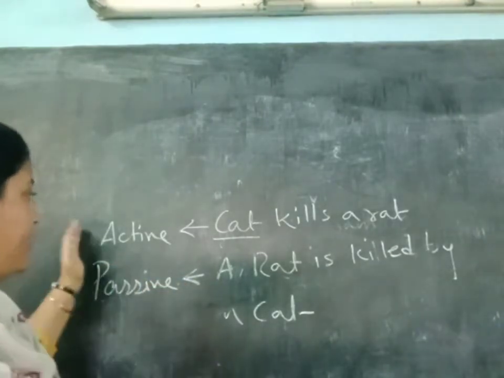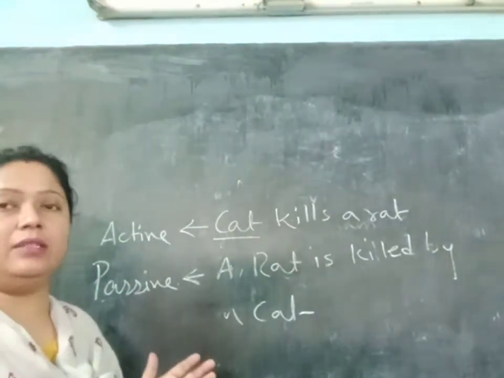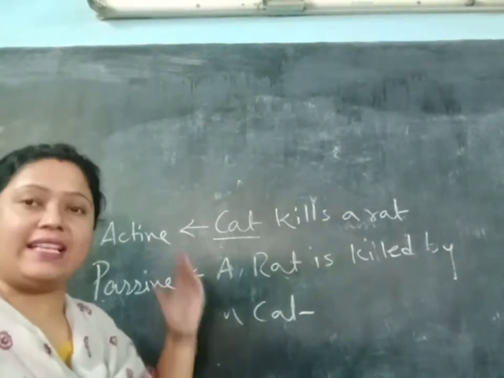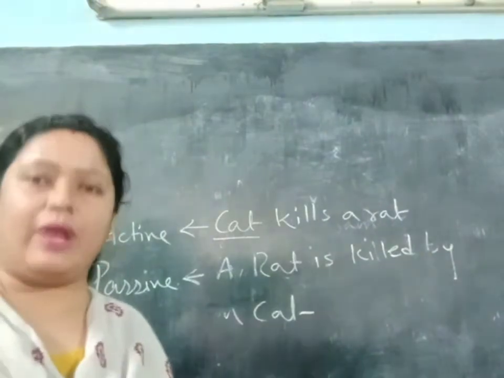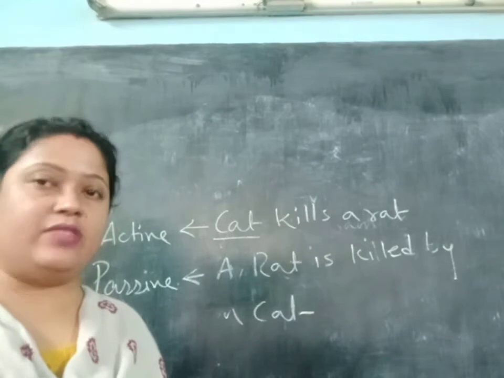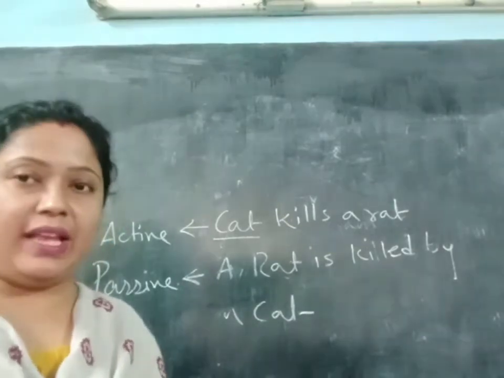Now, after writing this, hope you have understood that voice has two kinds, active voice and passive voice. There is another voice also that is called quasi-passive voice. Right now you don't have to concentrate on that part. Right now we are going to start with the beginning.